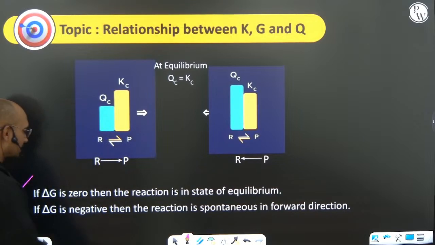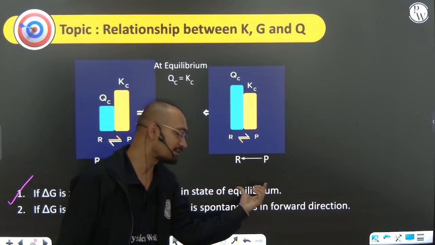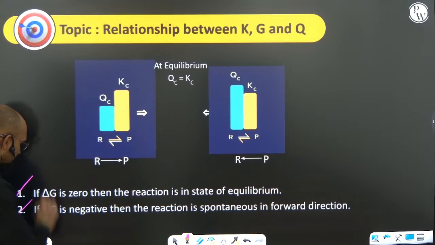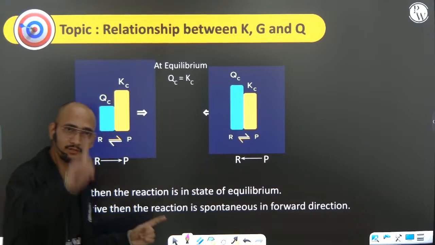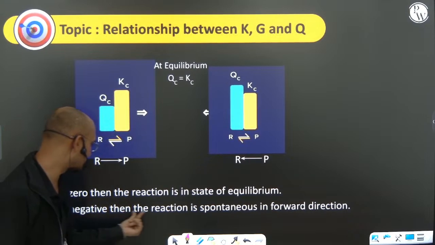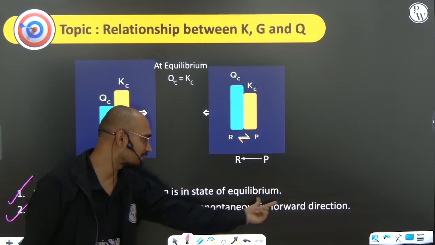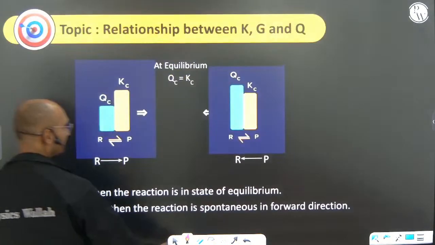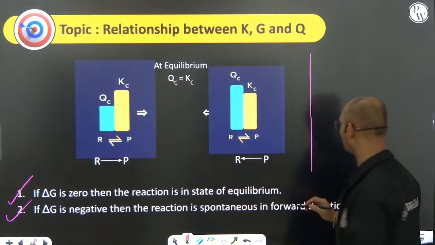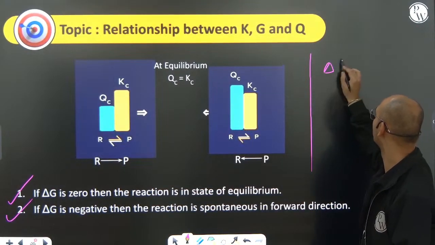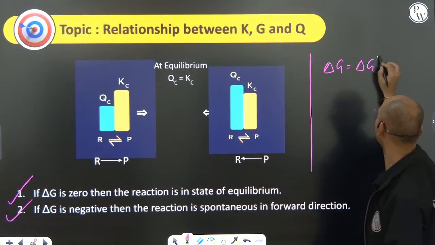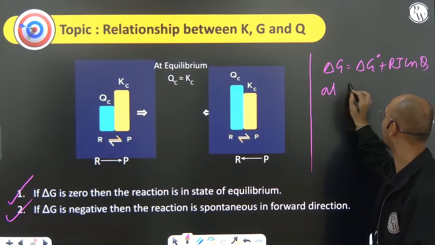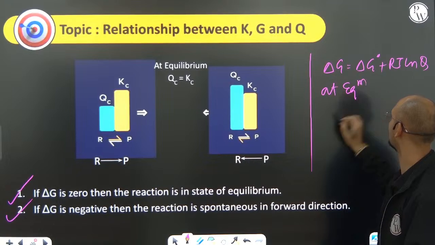If delta G is 0, then the reaction is in the state of equilibrium, as a known thing. Last day we studied about it when we were studying thermodynamics. If delta G is negative, then the reaction is spontaneous in the forward direction. I hope everyone knows that. And what is that relation? You should know that delta G equals delta G naught plus RT ln Q. At equilibrium, what happens?